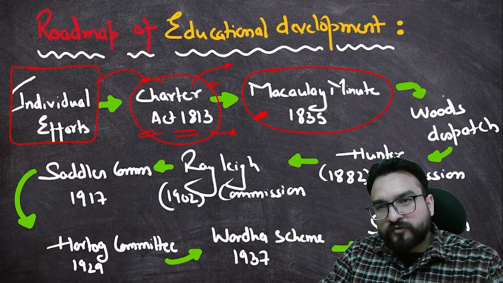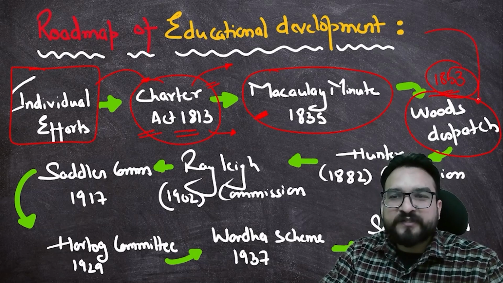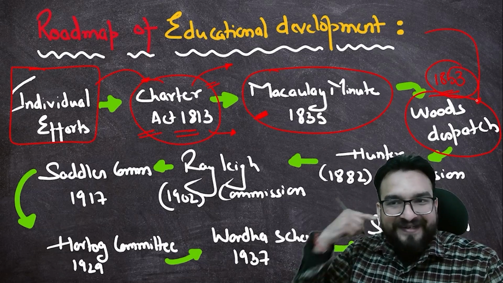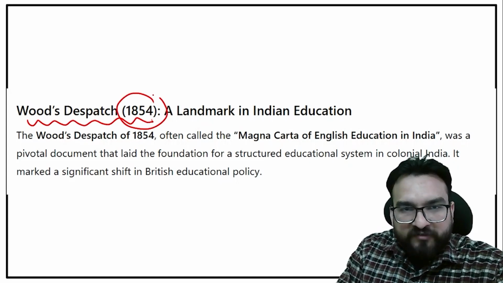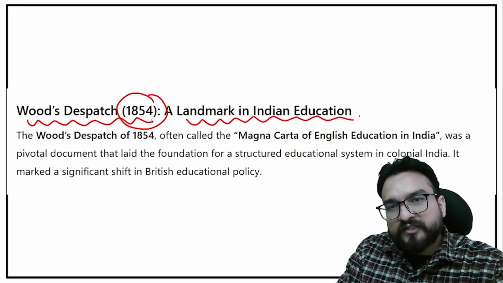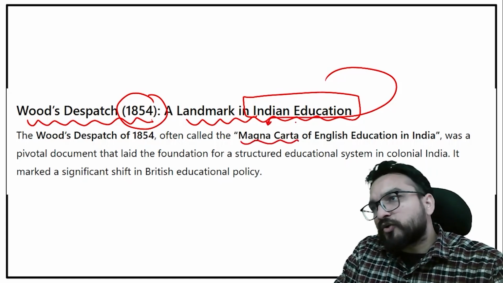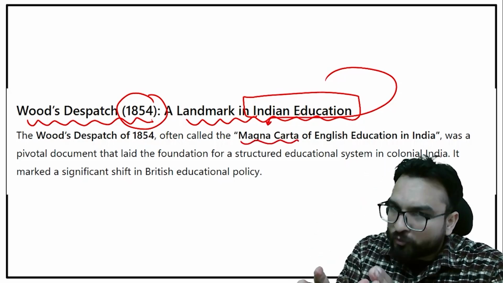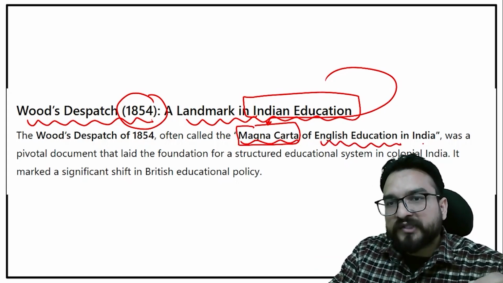Now let us move to Wood's Despatch, guys. Very important, and it is said to be the Magna Carta of education. This has been asked in prelims once too. Wood's Despatch 1854 was a landmark in Indian education, and it is considered to be the Magna Carta of English education in India. Magna Carta is said to be a very important official document.